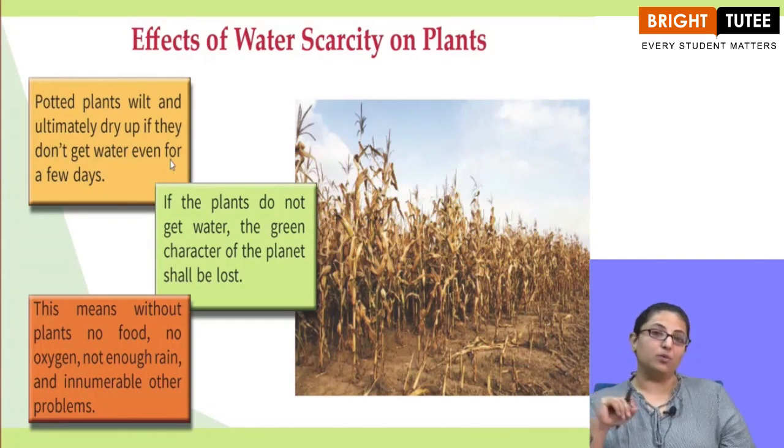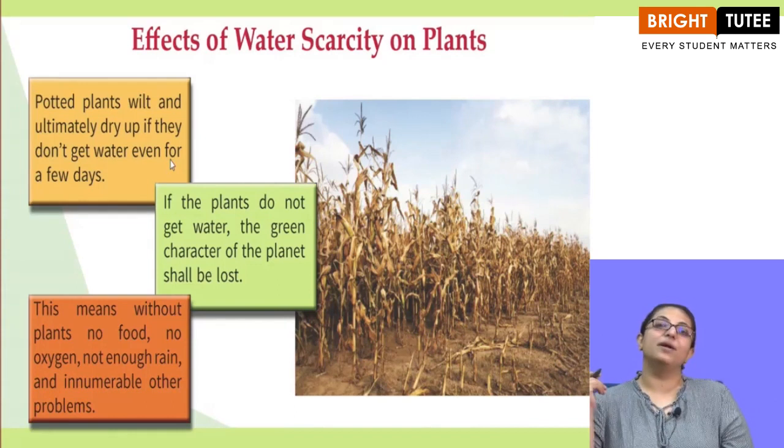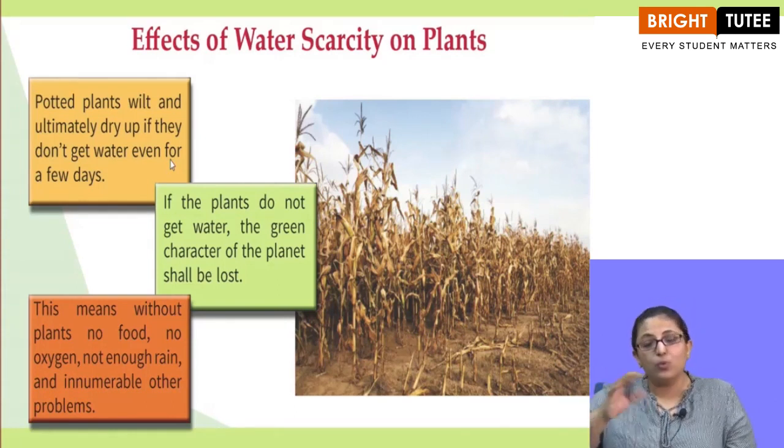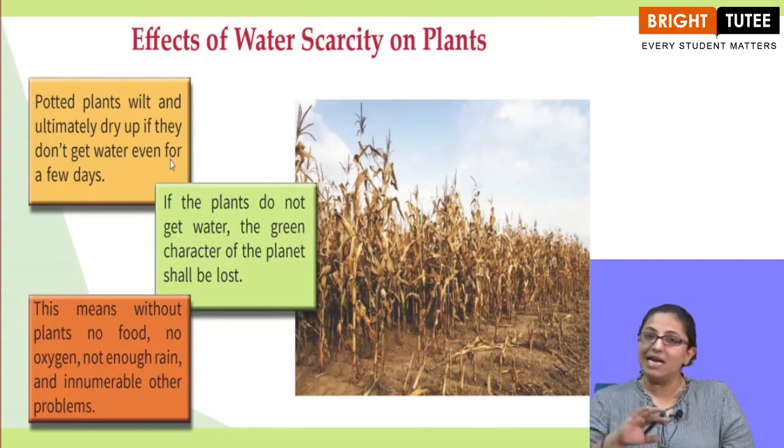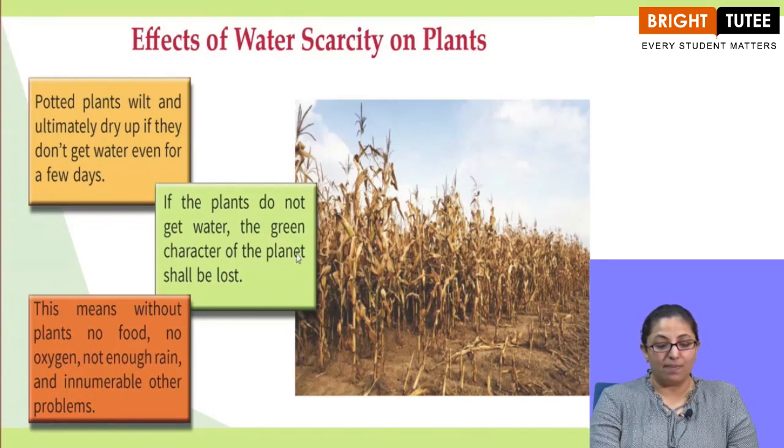The plant will not get water, right? Nobody will water the plant. What will happen to the plant? Well, the plant will wilt and dry up and ultimately it will die, right? So basically, if the plant doesn't get water, it will wilt and dry. If the plants do not get water, the green character of the planet shall be lost.